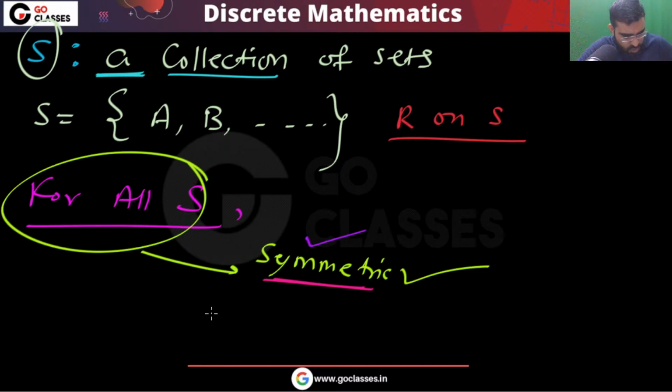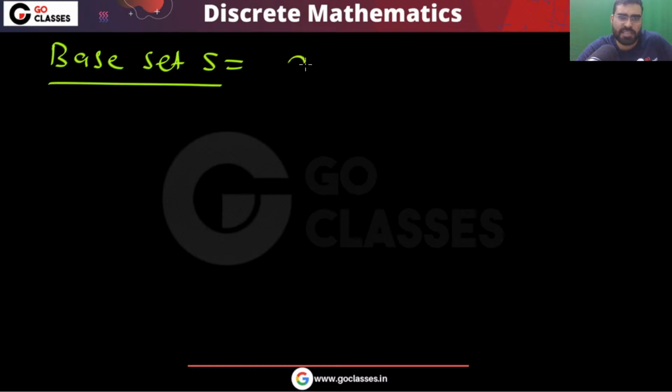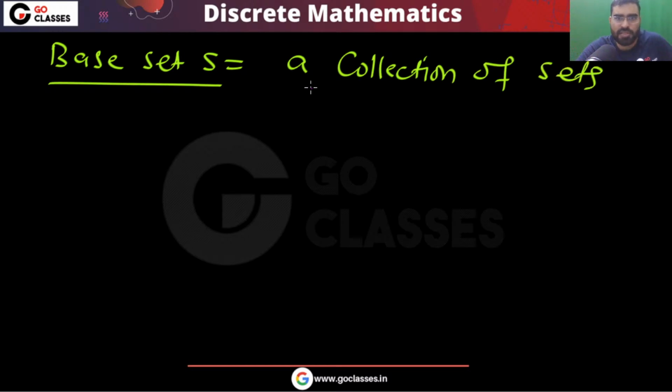Okay, so Skill Enhancer is asking one doubt. I interpreted the question like this: if A is related to B, then A intersection B is phi will follow. Yes, that is given. See, Skill Enhancer, in the question, the base set is given. First of all, you focus on the base set. The base set is given as a collection of sets. This base set is a collection of sets.